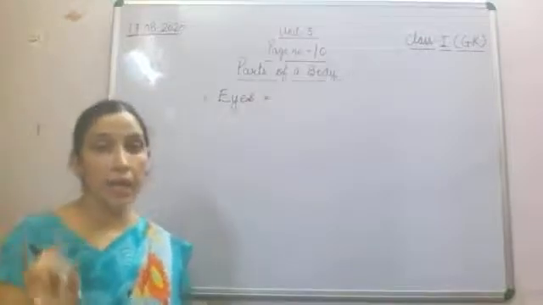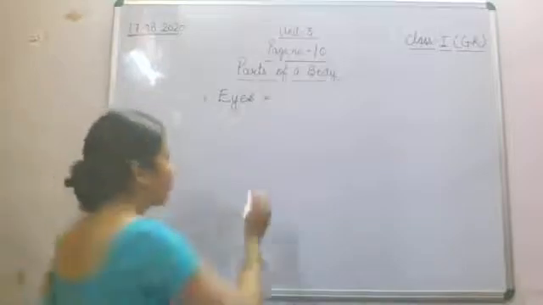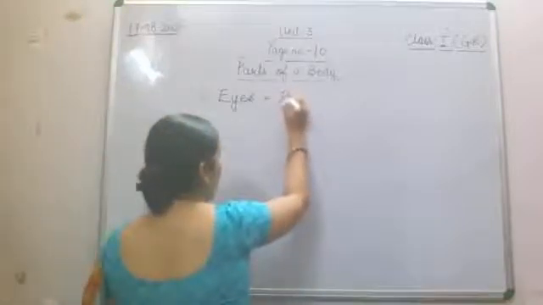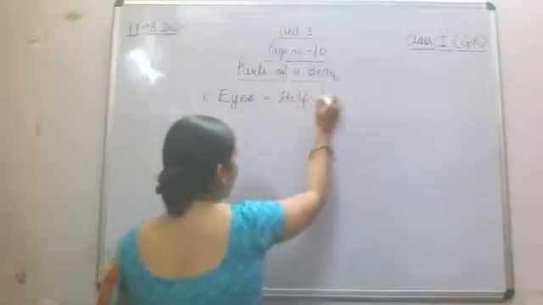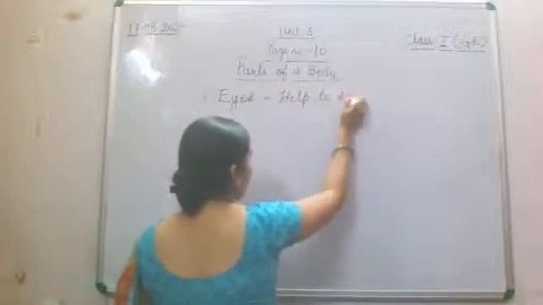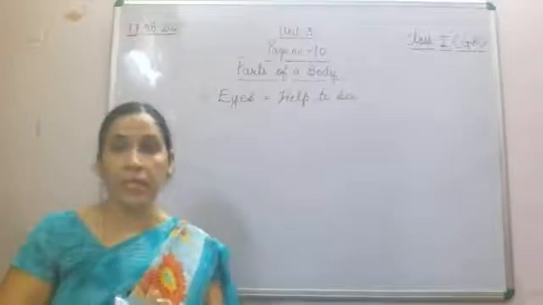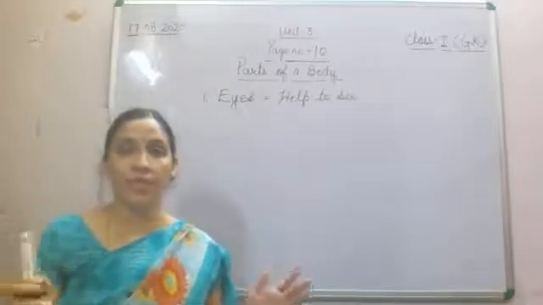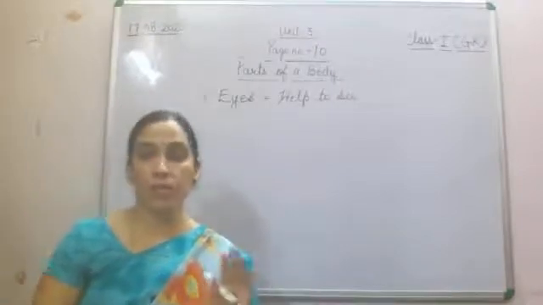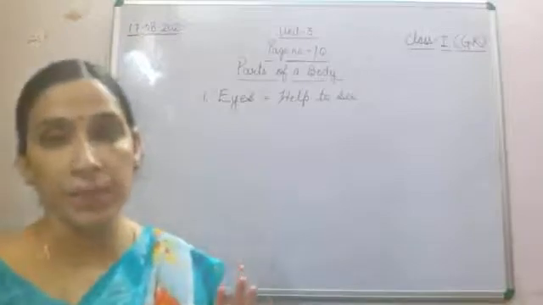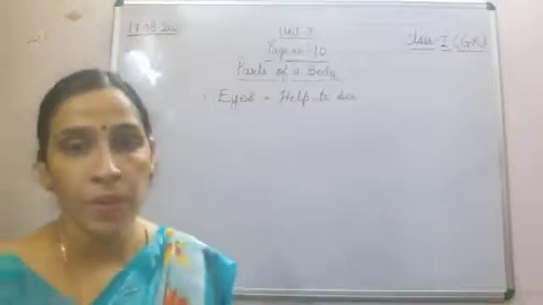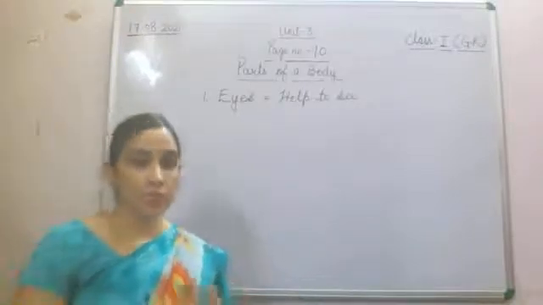Eyes help you to see. Your eyes help you to see anything, fine. Whatever you want to see, you can see only with the help of your eyes. So eyes help you to see.